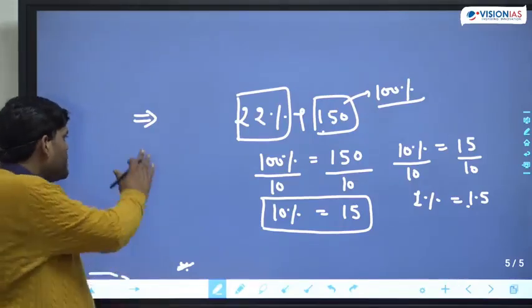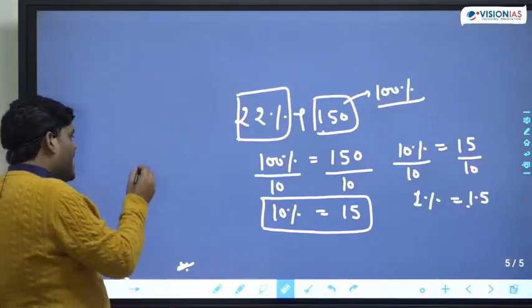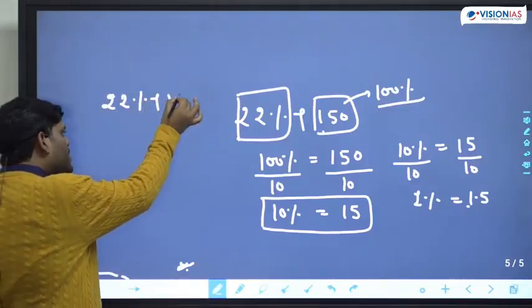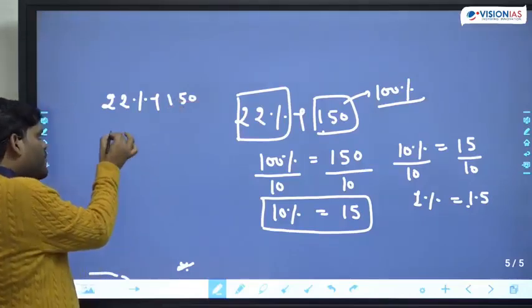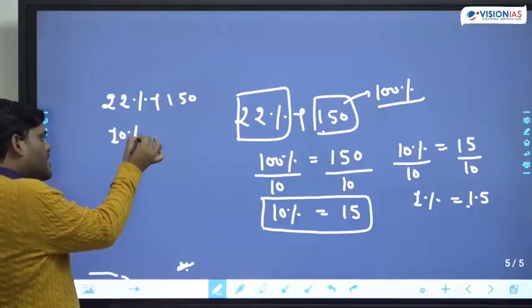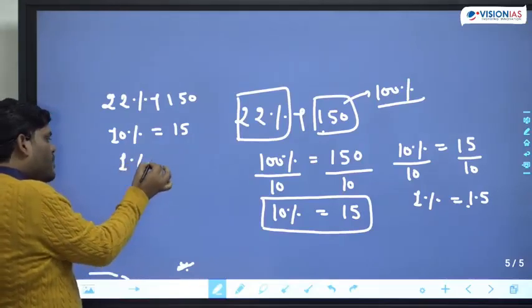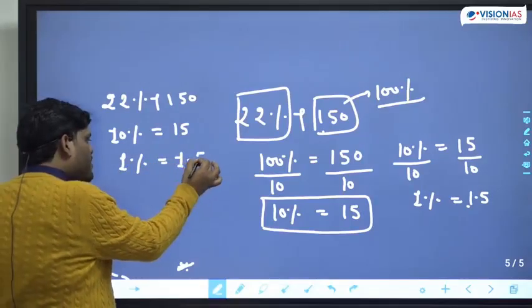Okay. Now to find out 22% of 150, what data do we have? We know that 10% is equal to 15 and 1% is equal to 1.5.